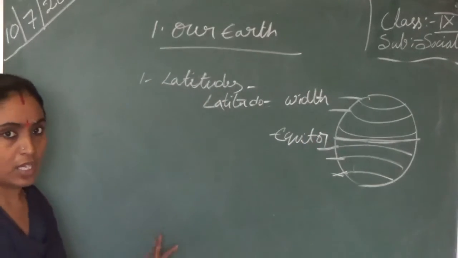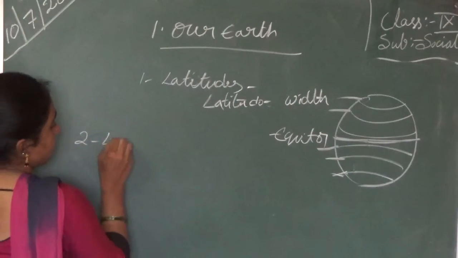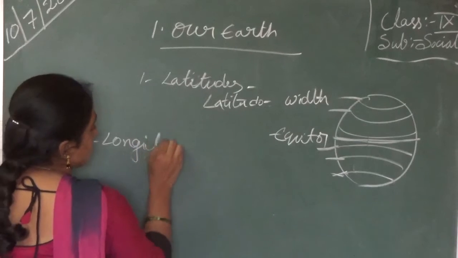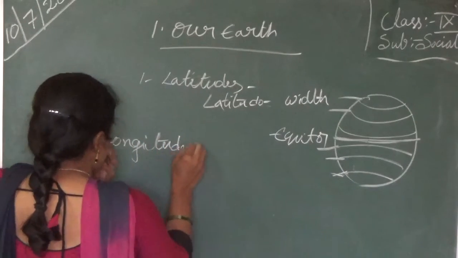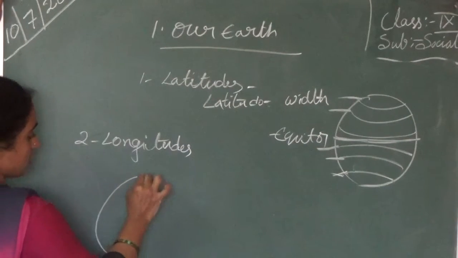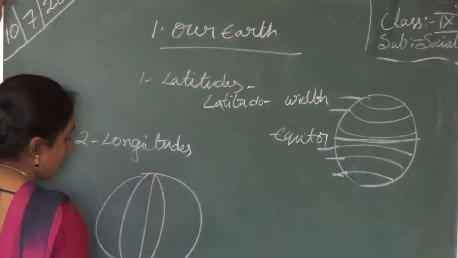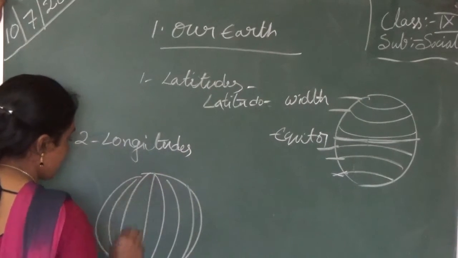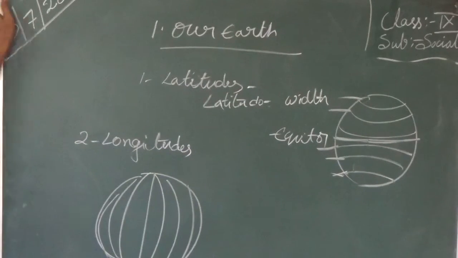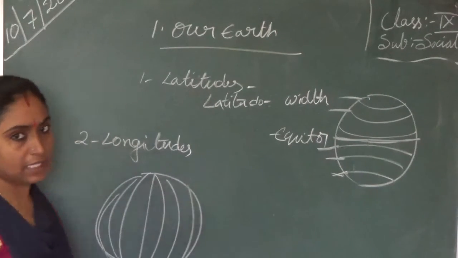And now we can learn about the longitudes. These lines are called the longitudes. See, what is the difference between the latitudes and the longitudes?